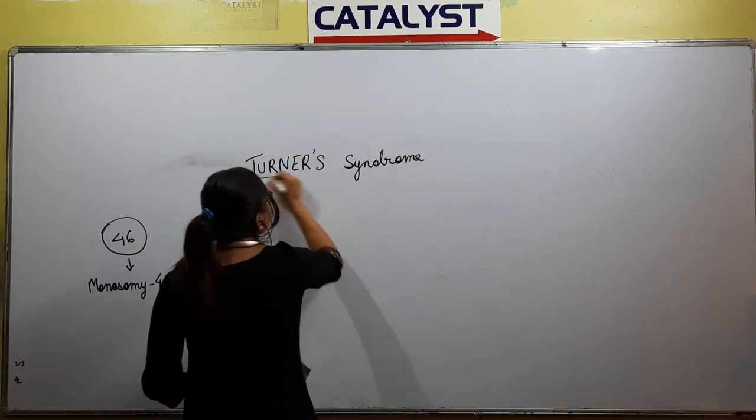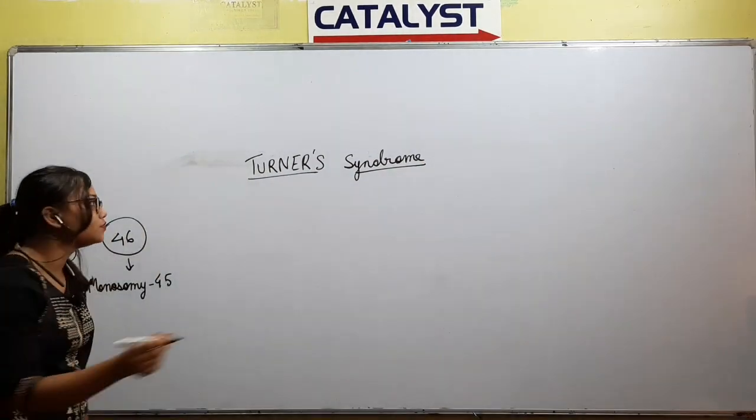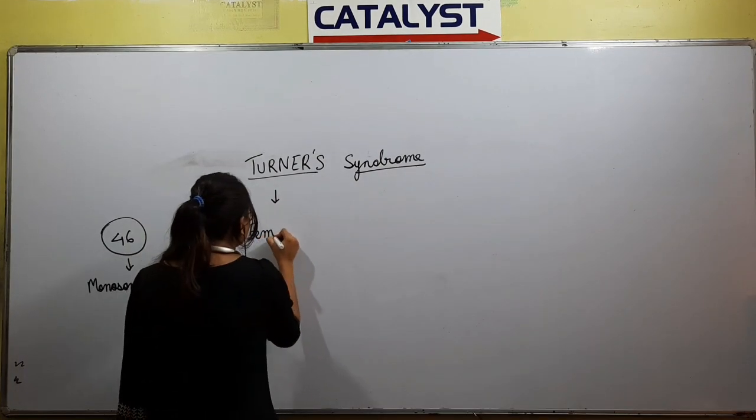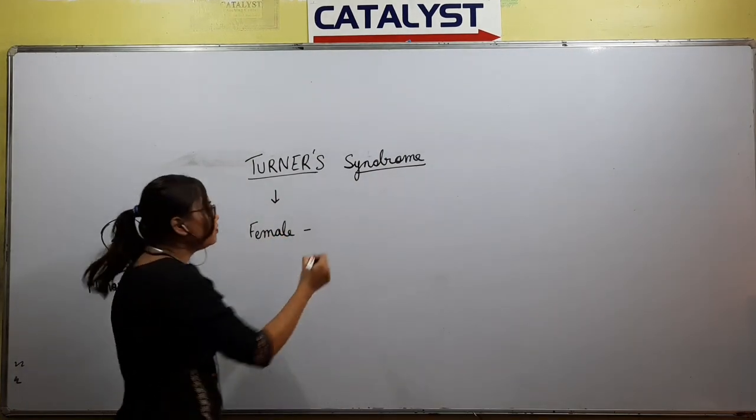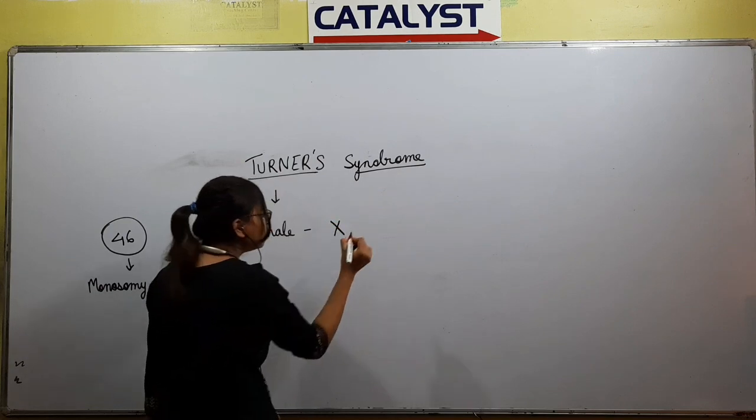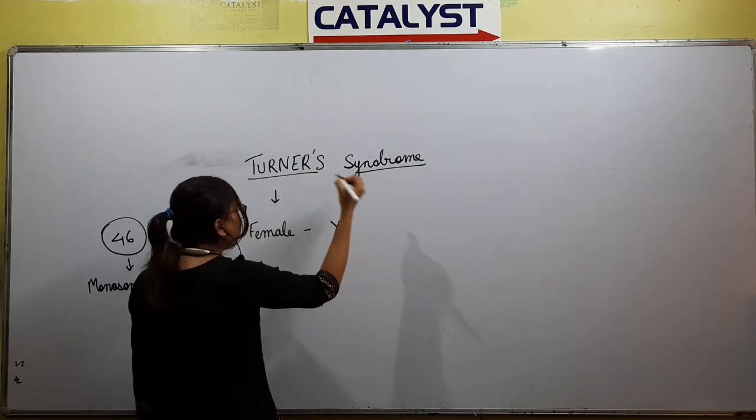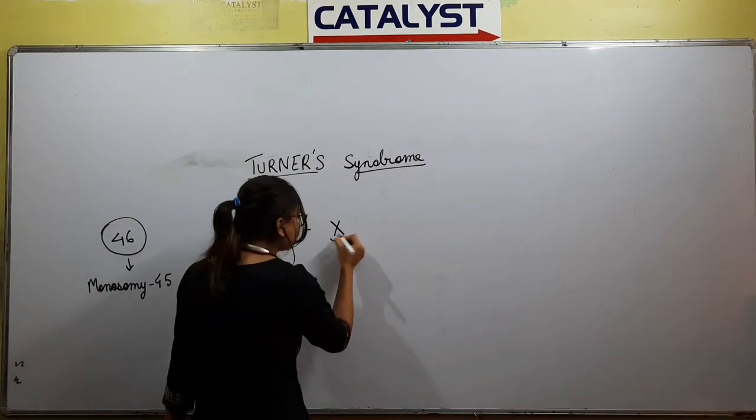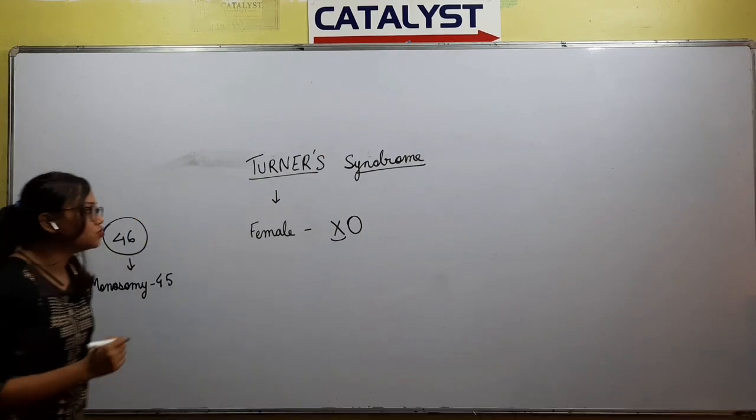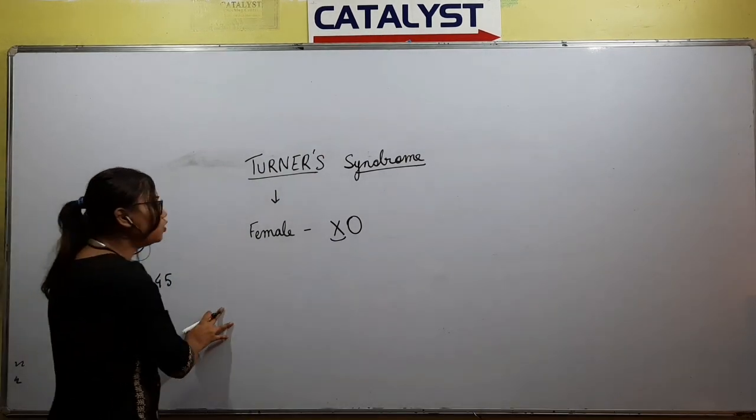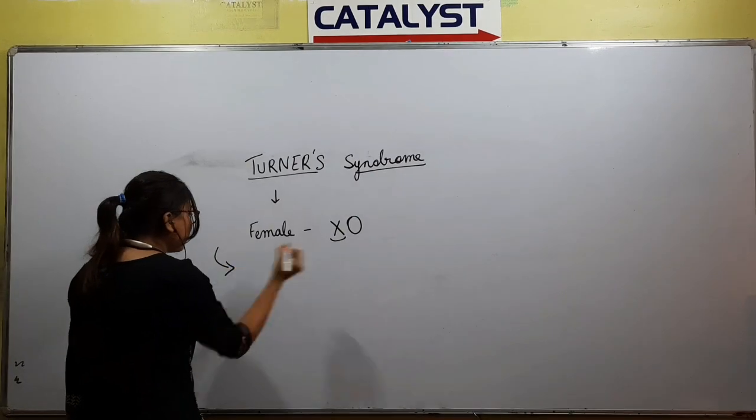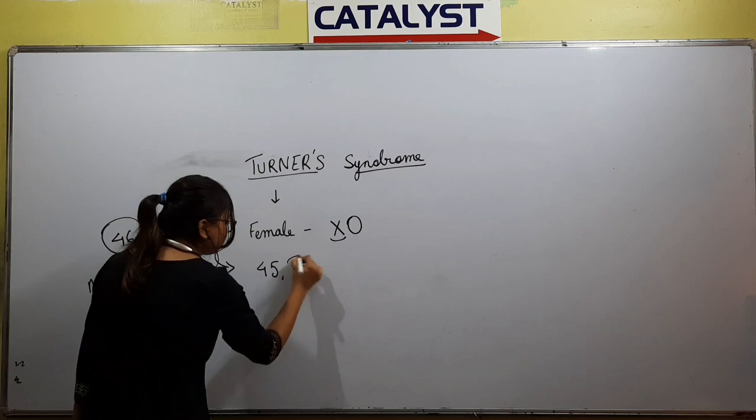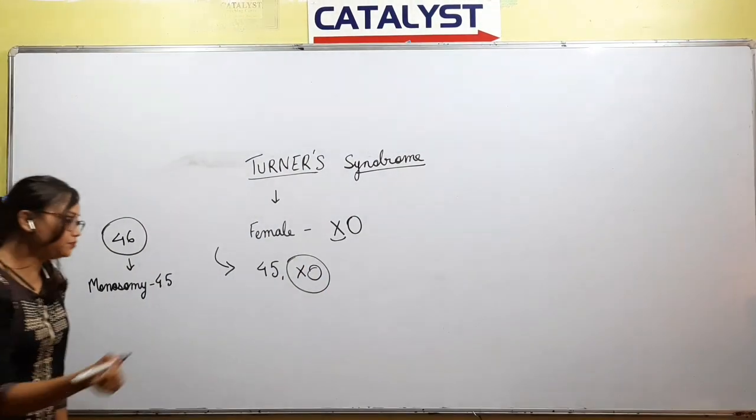So let us know about Turner's syndrome. What happens in Turner's syndrome? Turner's syndrome occurs in case of female, due to lack of an X chromosome. So in the individual with Turner's syndrome, there will be only one X chromosome. As a result, the number of chromosomes will be 45 and this is the condition.